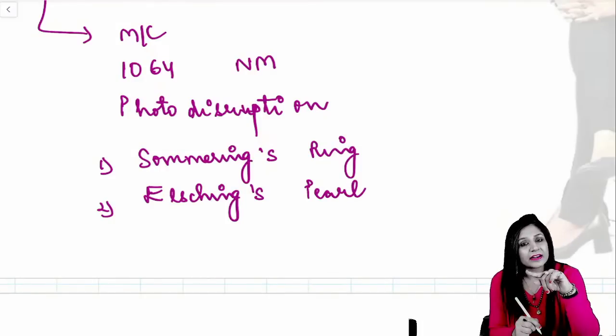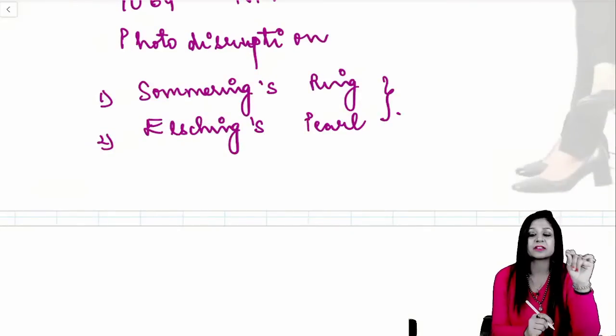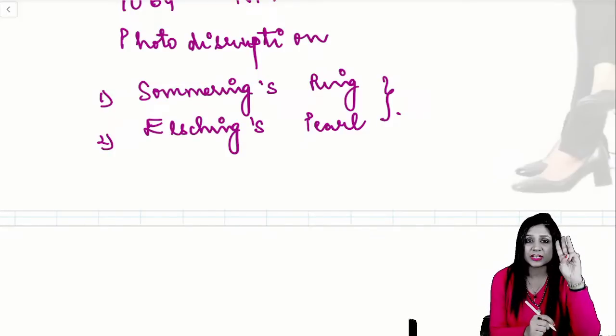Both are treated by the same thing, Nd:YAG laser posterior capsulotomy. Most common laser used in ophthalmology. The wavelength and the mechanism of action are the other important questions, right?